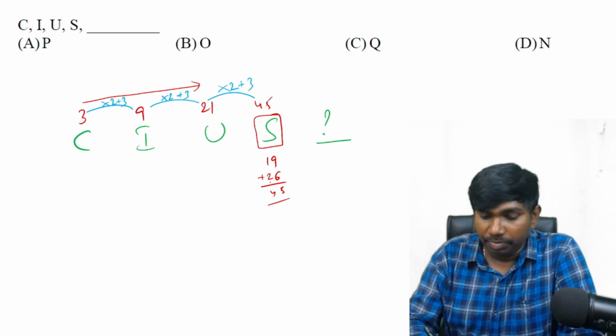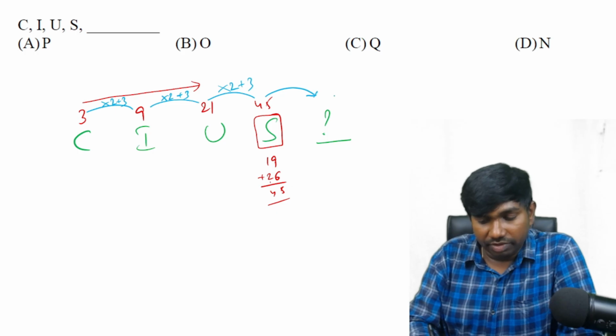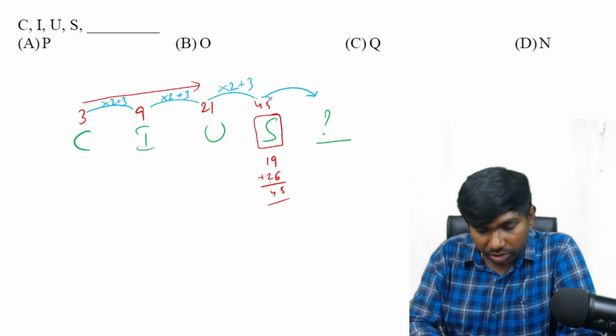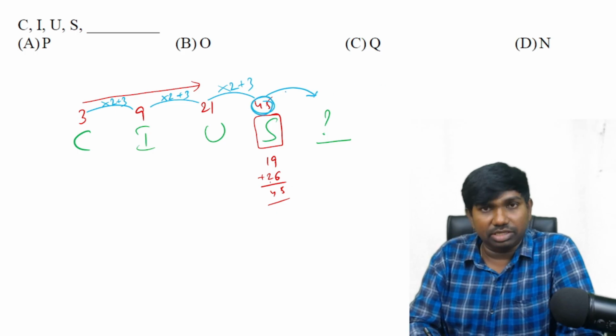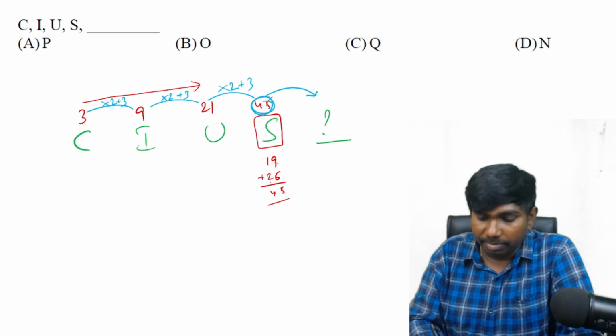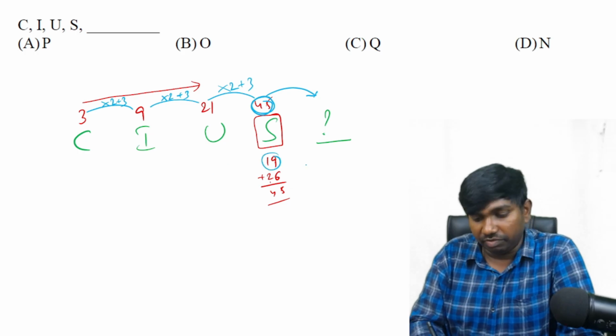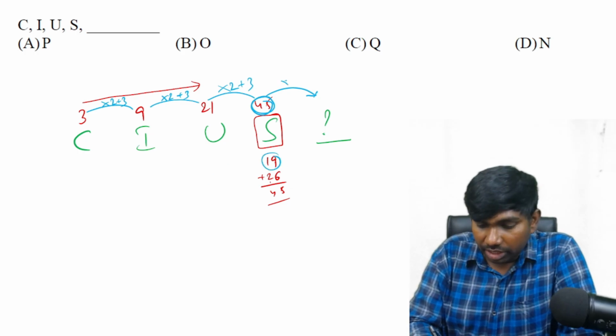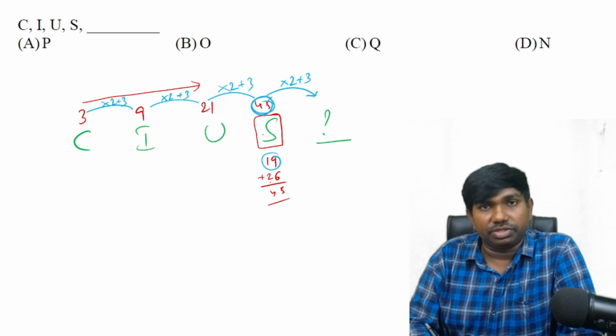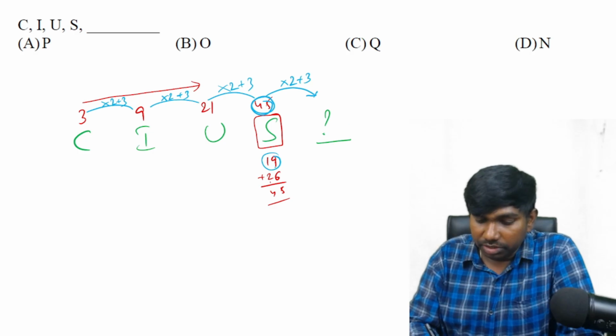Yes, verified. Then to deal with the next position, it is not suggested, but we can deal with 45. It is better to deal with 19, it will be a smaller number. So 19 into 2 plus 3 will be the answer, right? 19 2s are 38. 38 plus 3 is 41.